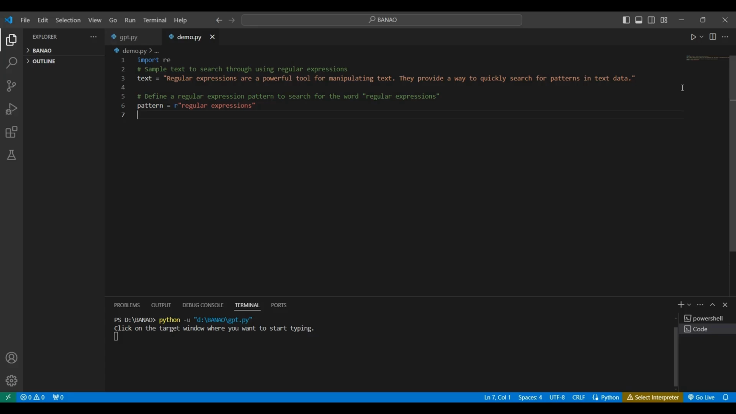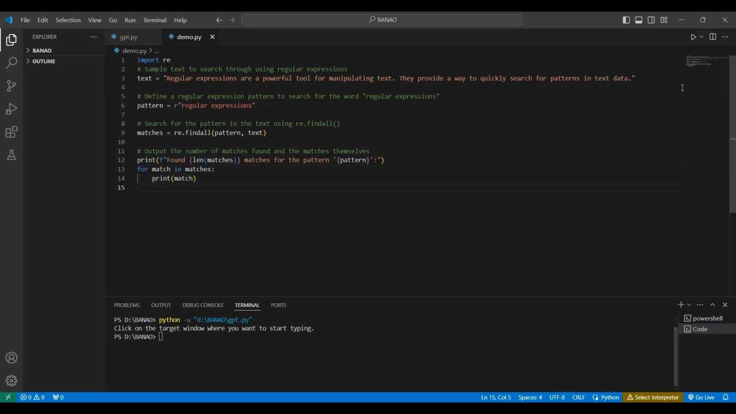To search through the text for occurrences of our defined pattern, we use the re.findall function. This method returns a list of all non-overlapping matches in the text that conform to the specified regular expression pattern. Finally, we display the number of matches found for the pattern and list out each occurrence. Running the script would output the count of matches for the pattern regular expressions in the sample text. Regular expressions have various use cases, such as data validation, parsing, text manipulation, and more in real-world applications, making them an essential tool for handling text data efficiently.